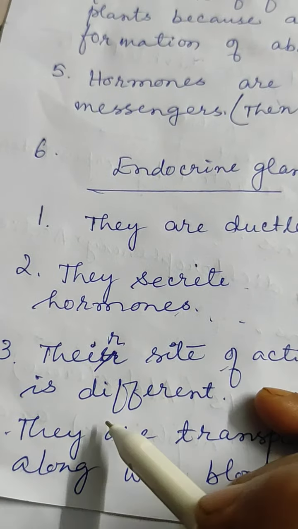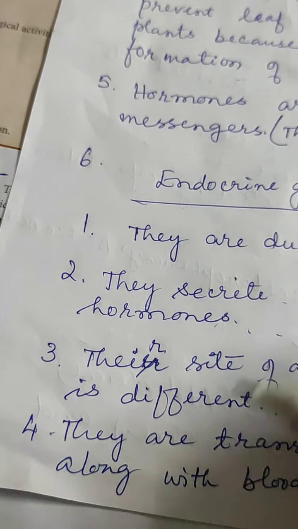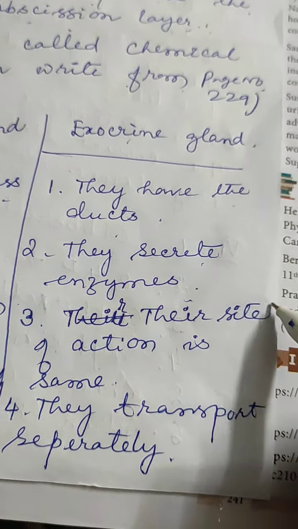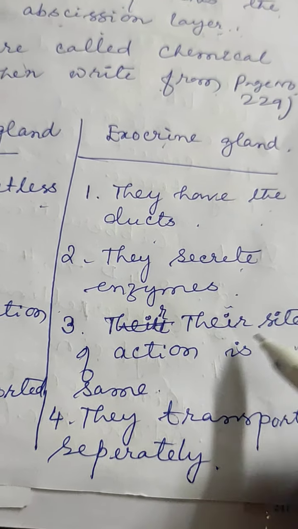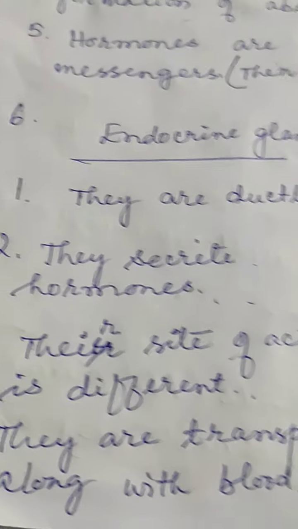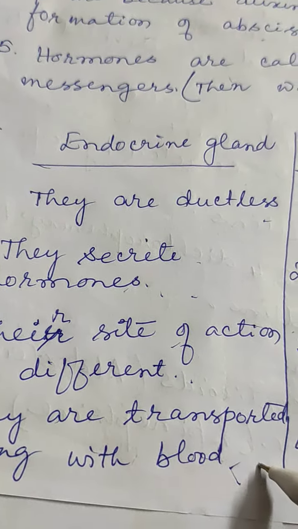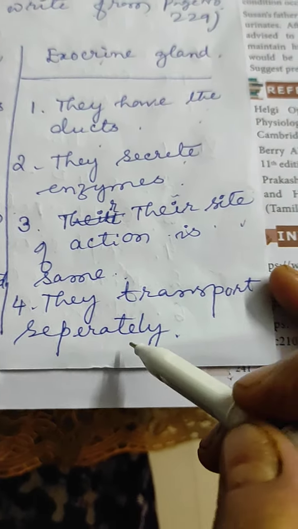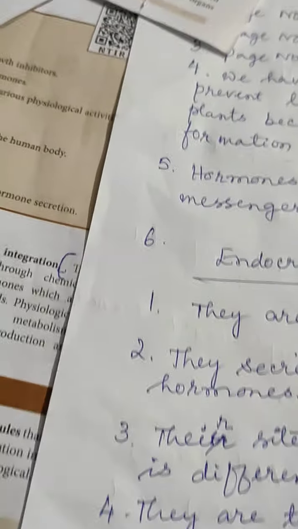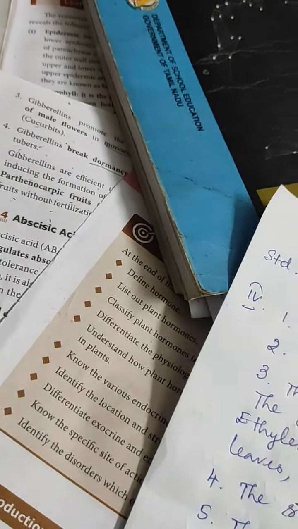Their site of action is different. Hormones are produced in one place and transported to another place where they show their action. But for exocrine glands, the enzymes' origin and site of action are the same. Hormones are transported along with the blood, but exocrine secretions are transported separately through ducts. So these are the 4 differences. 4 marks are there. That's why I have made 4 differences.